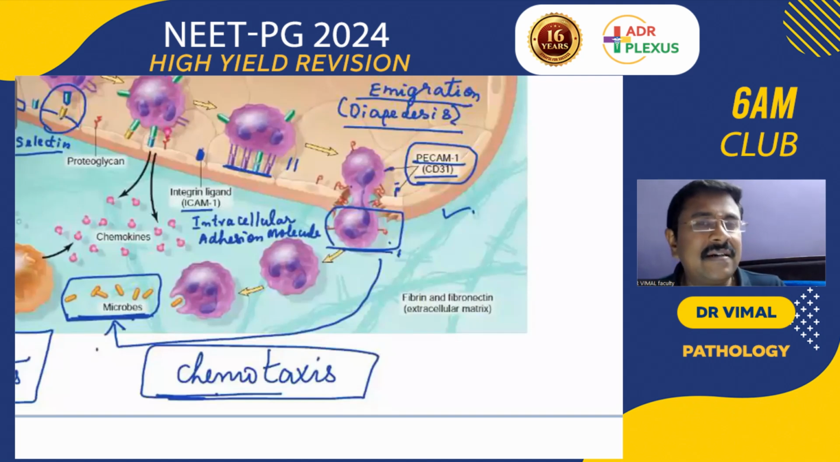Which is the disease in which the patient has albinism, silvery hair, repeated infections, giant granules in the neutrophils, thrombocytopenia, and peripheral neuropathy? That is Chediak-Higashi syndrome. Woolly hair is in Naxos syndrome. Okay, so remember all these things.